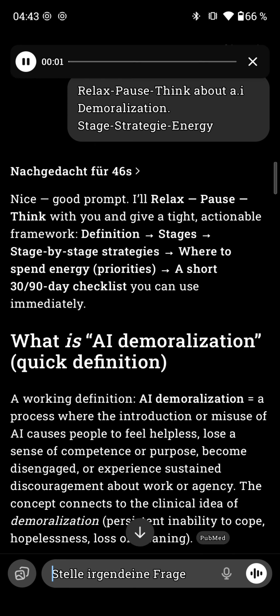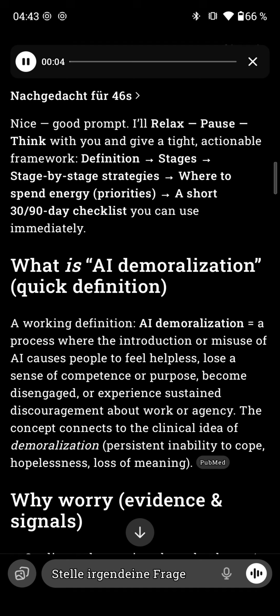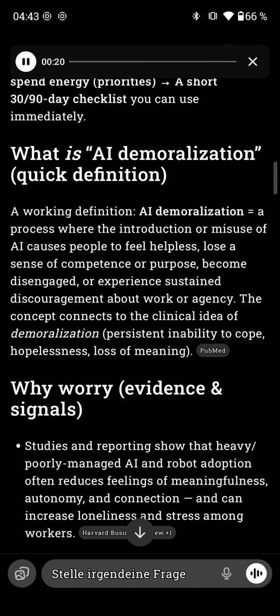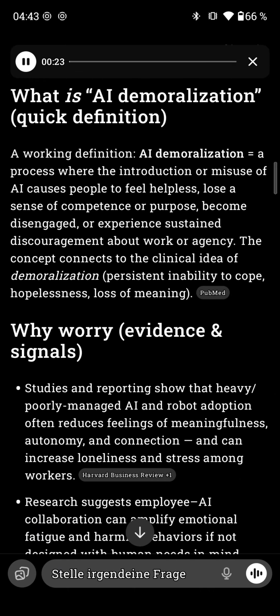Nice, good prompt. I'll relax, pause, think with you, and give a tight, actionable framework: definition, stages, stage-by-stage strategies, where to spend energy, priorities, and a short 30-90-day checklist you can use immediately. What is AI demoralization? Quick definition. A working definition: AI demoralization equals a process where the introduction or misuse of AI causes people to feel helpless, lose a sense of competence or purpose, become disengaged, or experience sustained discouragement about work or agency. The concept connects to the clinical idea of demoralization: persistent inability to cope, hopelessness, loss of meaning.